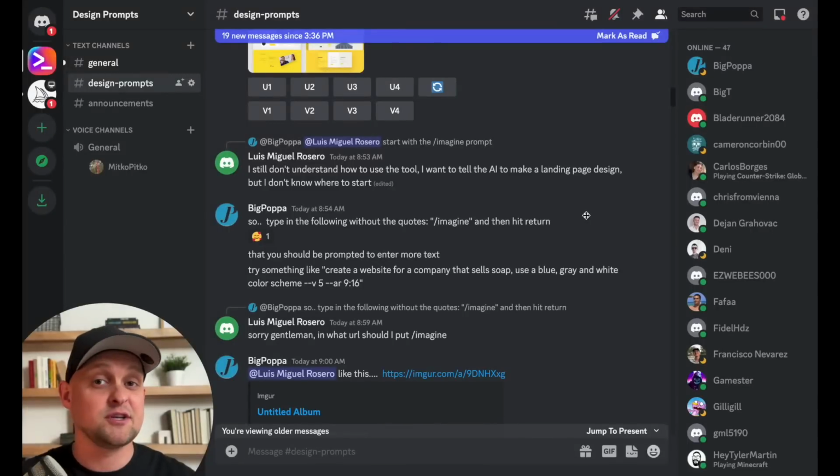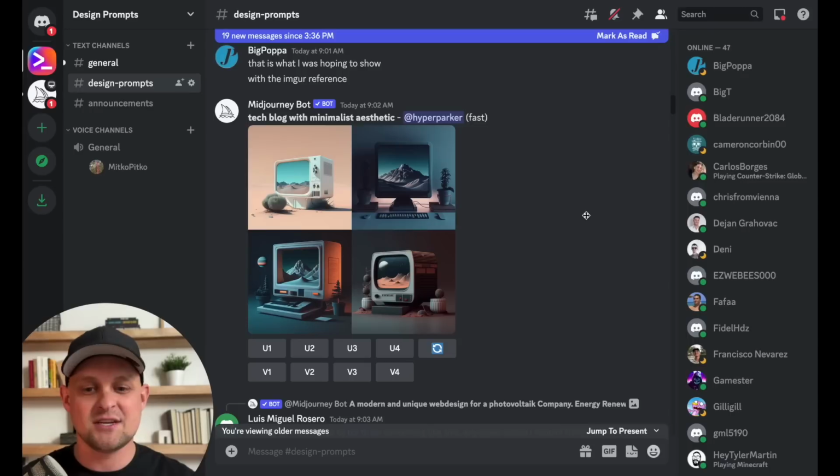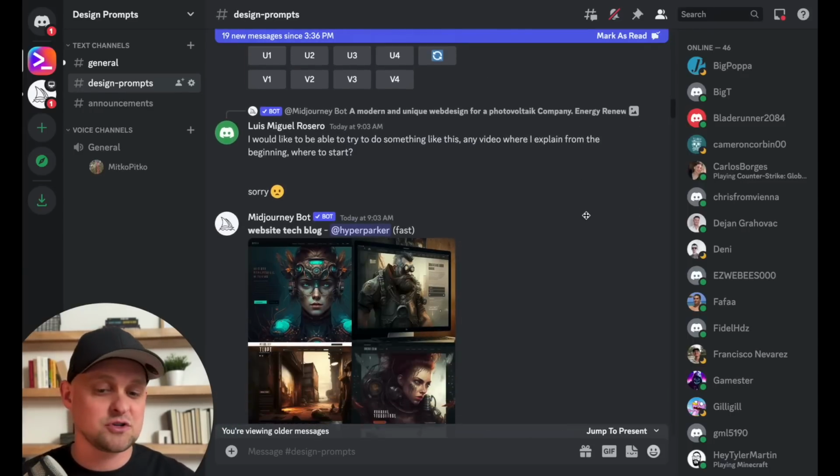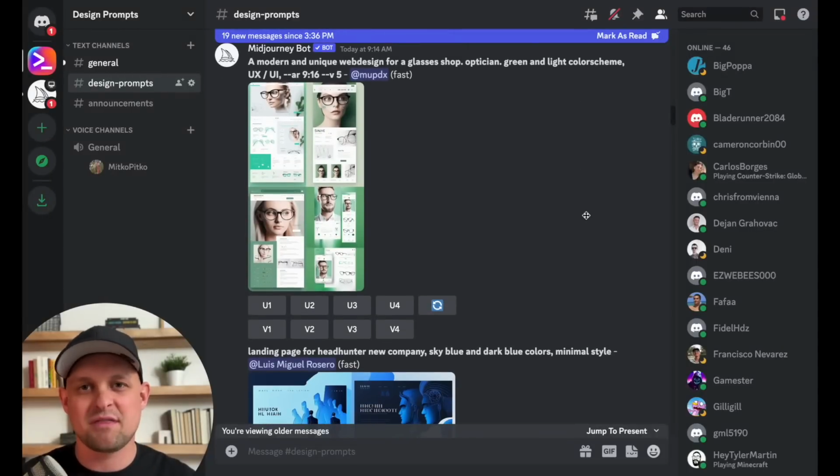Now, this is a free tool. It doesn't cost any money to get into this private server that we set up. I don't make any money from this. I am not an affiliate of Midjourney, nothing like that. This is purely for you and I to use and see each other's work, see each other's designs, learn from one another on how to make AI prompts and how to create incredible designs with these AI tools.